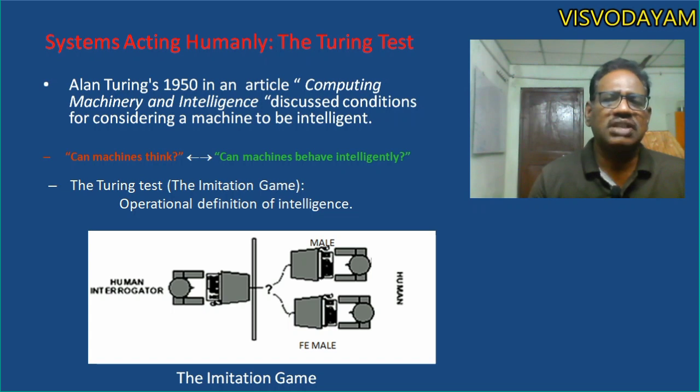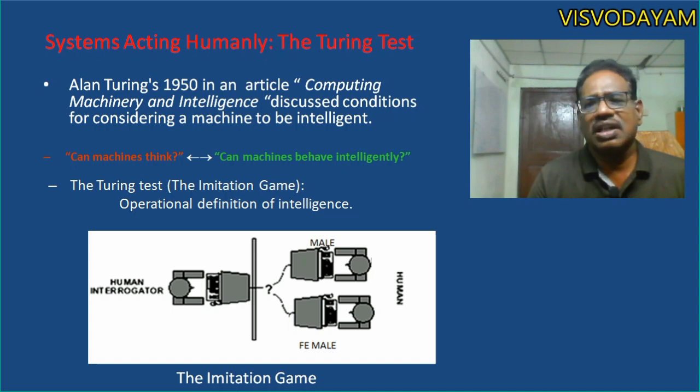Alan Turing in 1950, in an article, Computing Machinery and Intelligence, discussed conditions for considering a machine to be intelligent. That is, can machines think or can machines behave intelligently? So in this approach, he devised a test which is known as the Turing test.